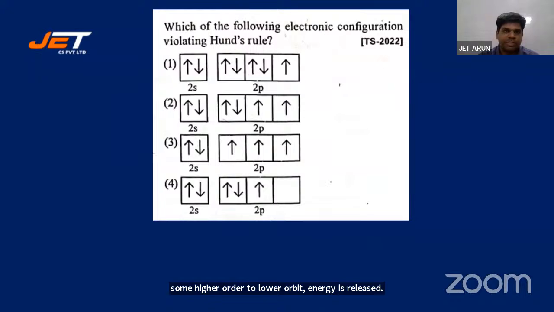Here again, electron configuration. Which of the following electron configurations violates Hund's rule? So you should know what Hund's rule is, students.